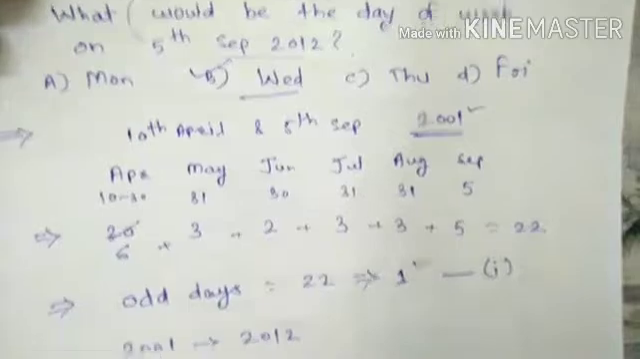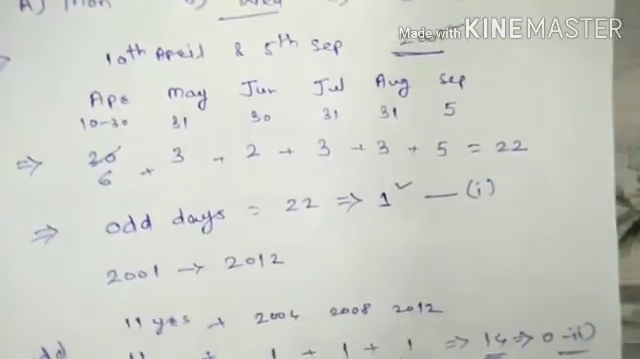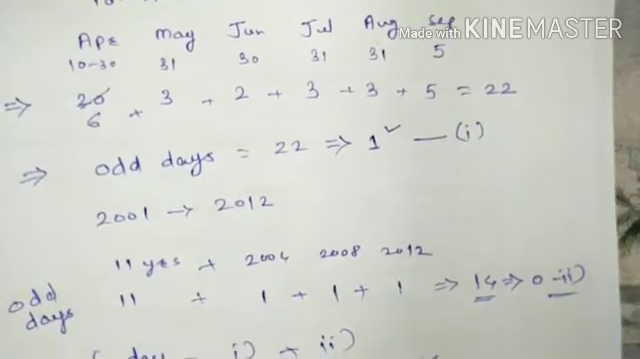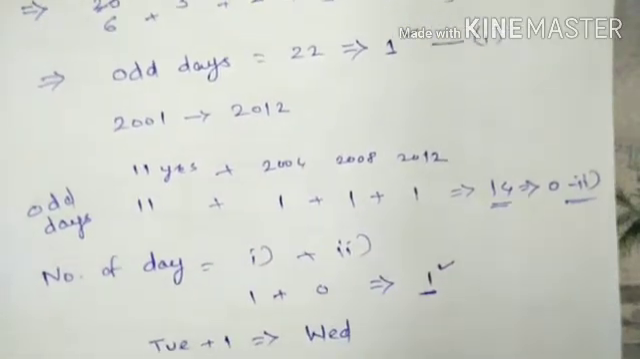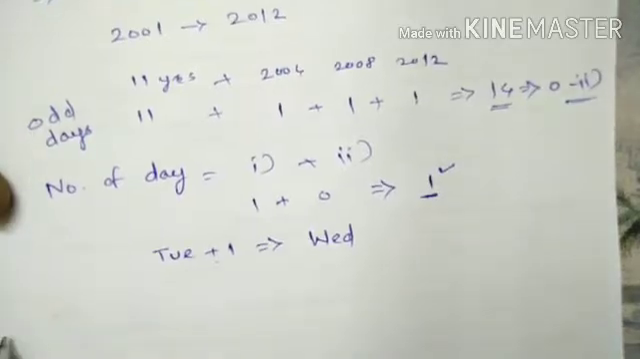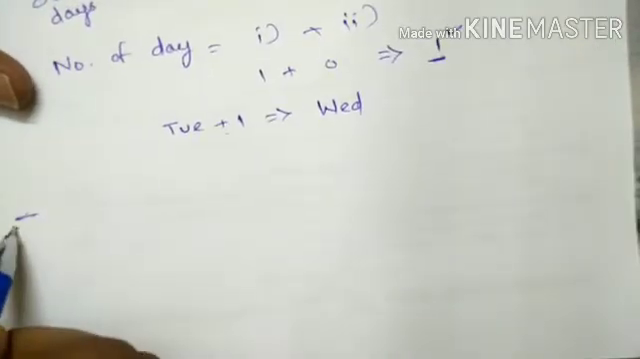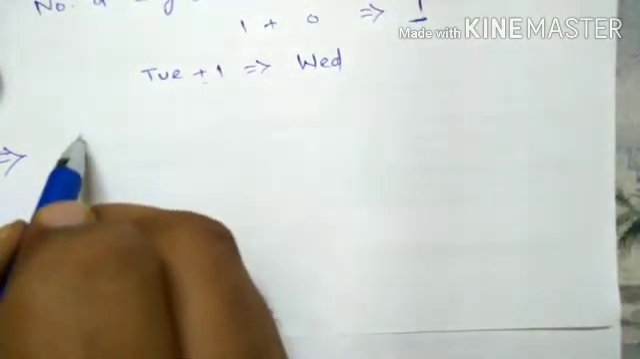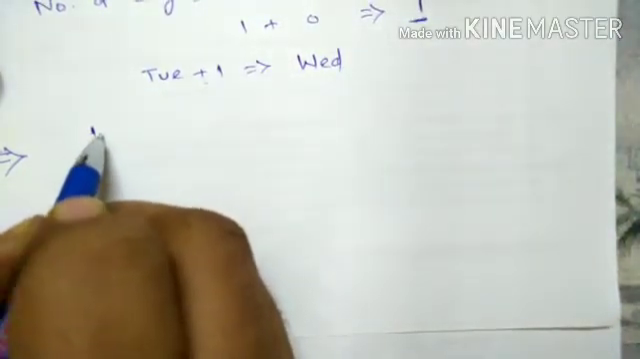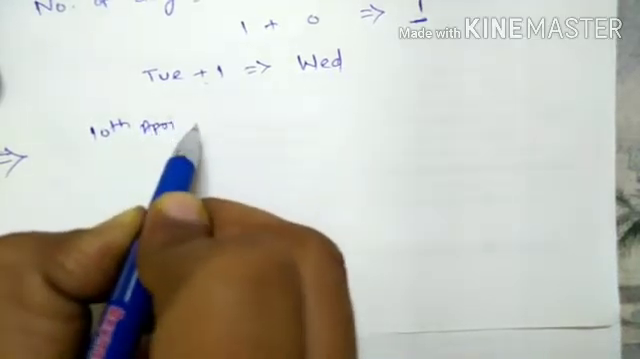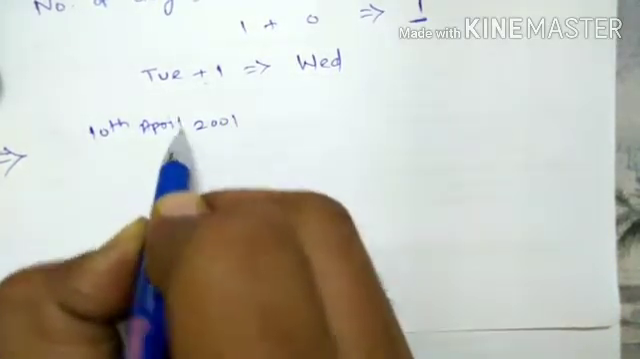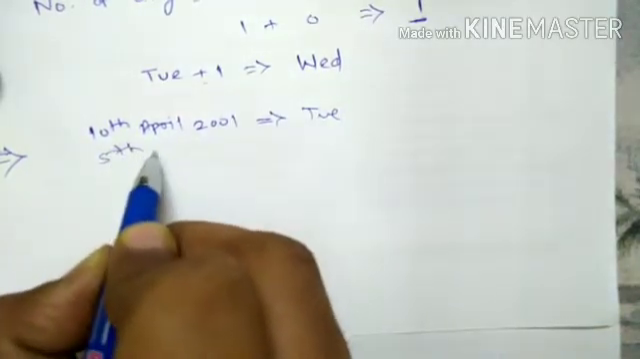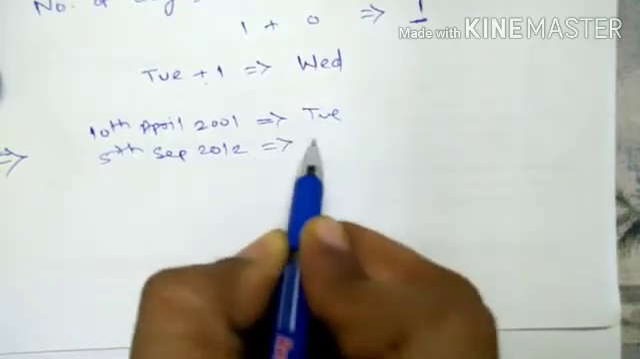But in examination, we are not required to solve such a huge process. This one is for understanding purpose, so that I have explained in detail. In examinations, I will explain how to solve in examination. In examination, first of all, I will write down given date. 10th of April 2001 is Tuesday, and 5th of September 2012 is asked.